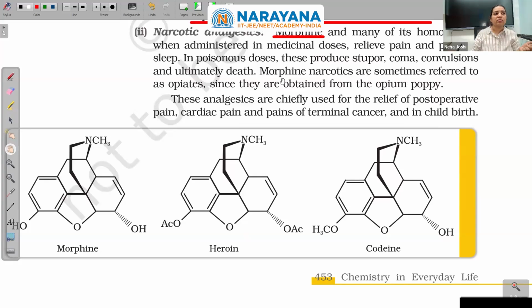Morphine narcotics are sometimes referred to as opiates since they are obtained from the opium poppy. Opium poppy is basically a plant, and from its bud we get this. Okay, what is opium poppy? I want to show you the picture.